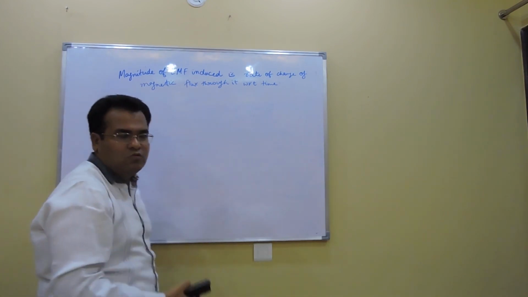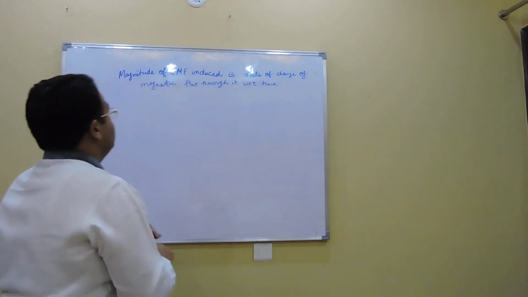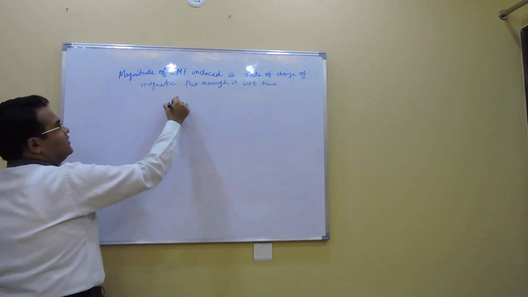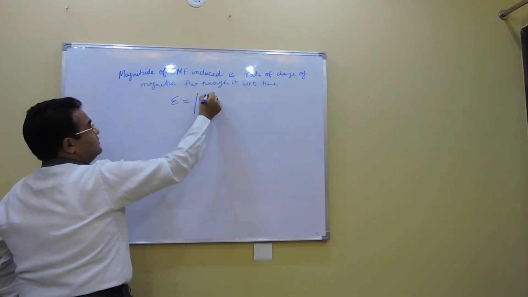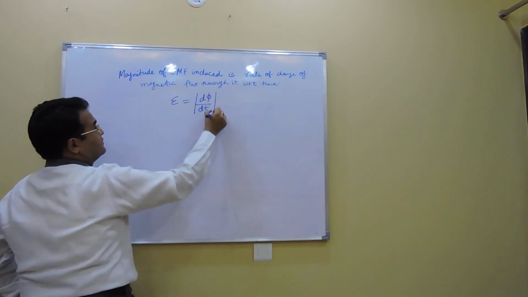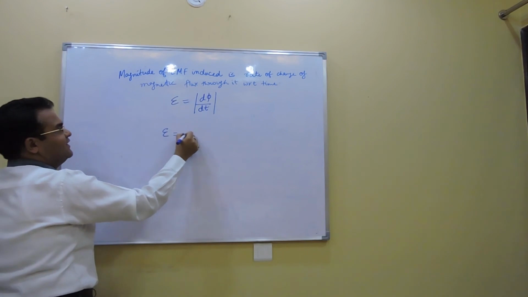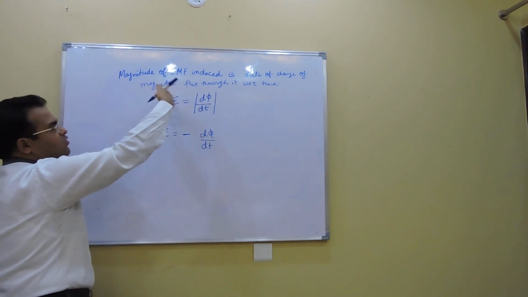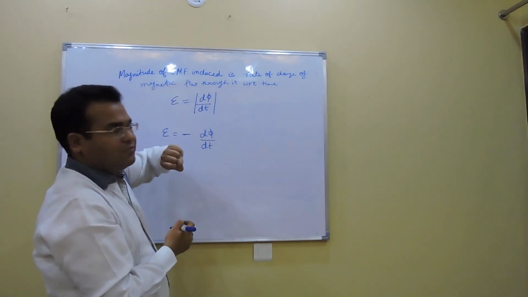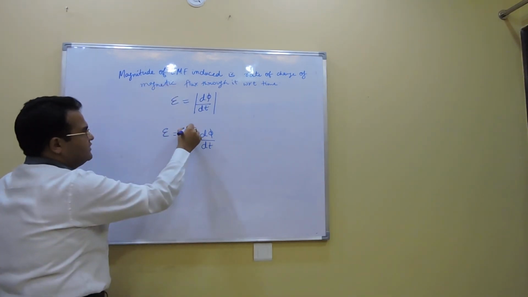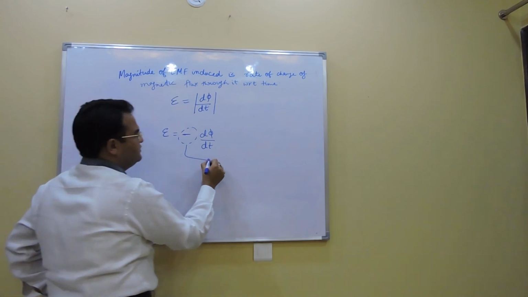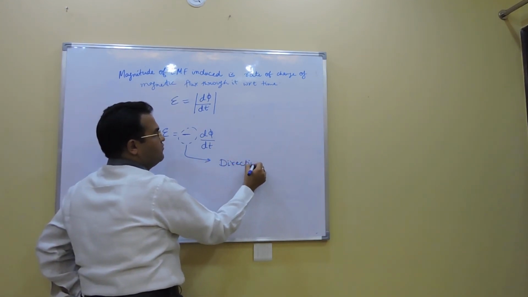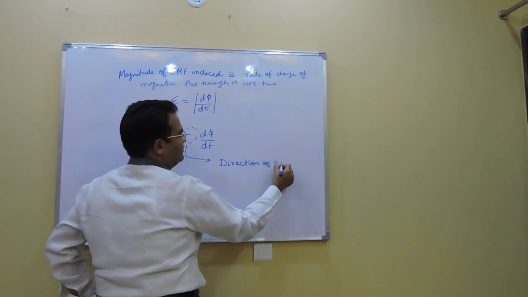Clear? Cool. Let's move ahead. We have seen that the magnitude of EMF is the rate of change of flux. But there was this negative sign here, right? If I look at the magnitude, I have to take a mod sign and I'll get the magnitude of EMF. What does this negative sign show? This negative sign is related to the direction of EMF or the current.